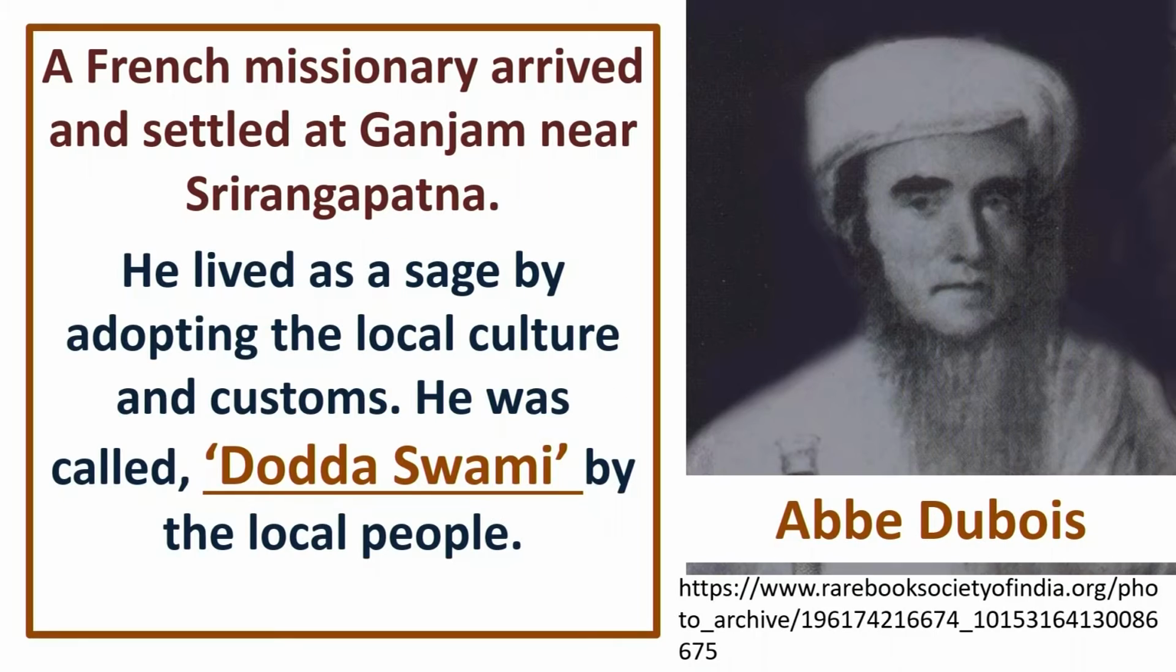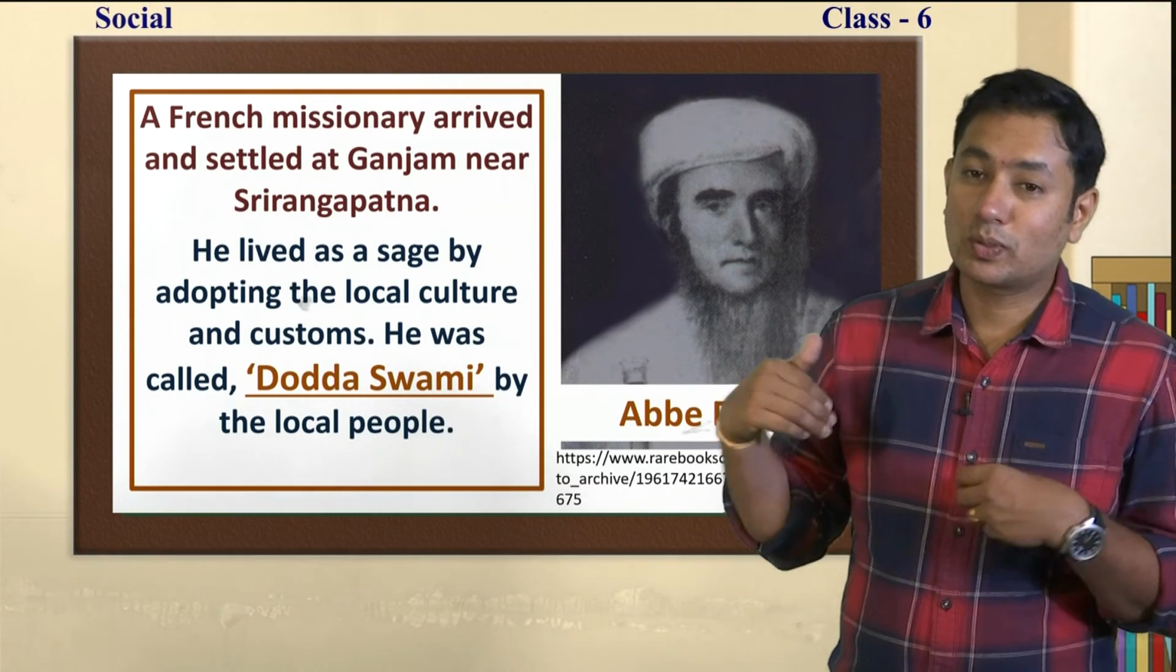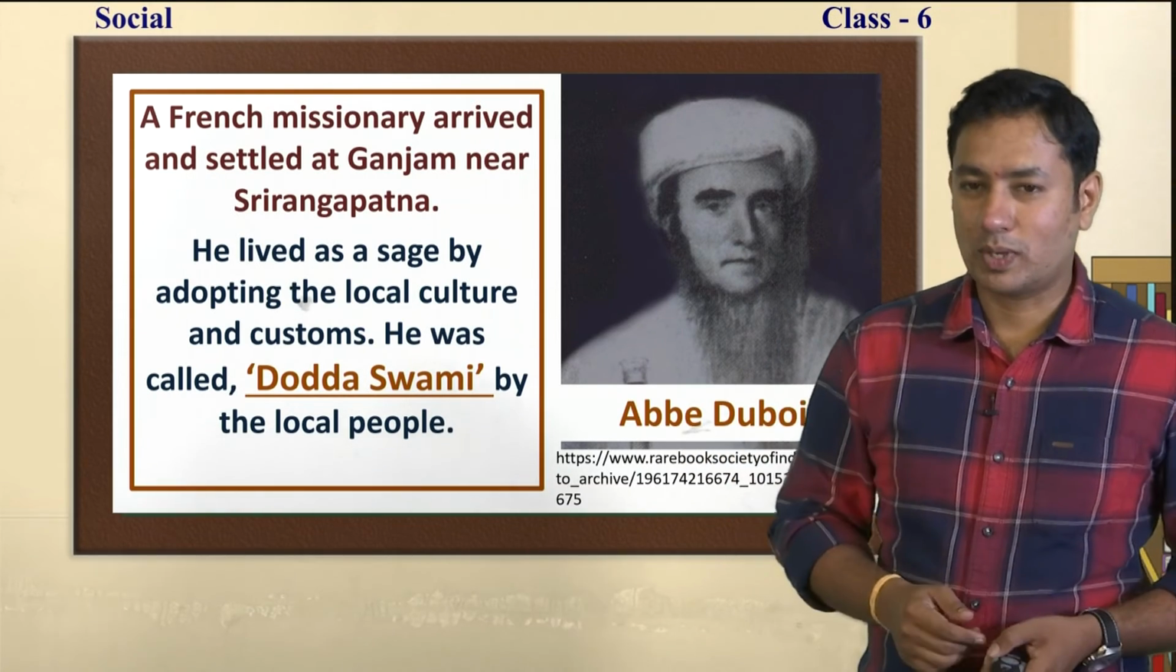And finally, Abbé Dubois. Abbé Dubois is the one who came to India. He settled here at Srirangapattanam and lived like a sage of India. Local people used to call him Dodda Swami. Okay? Swami is what we normally call sages, but he is Dodda Swami. He is Swami for all the Swamis. So, that is Dodda Swami.